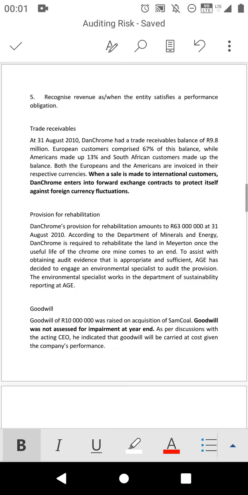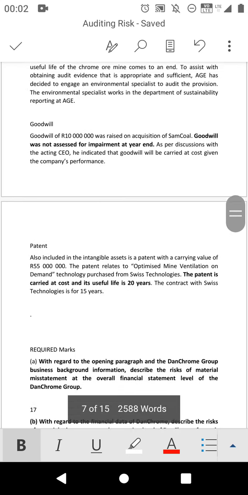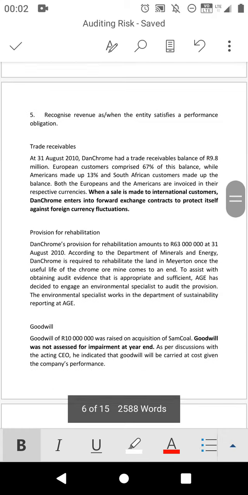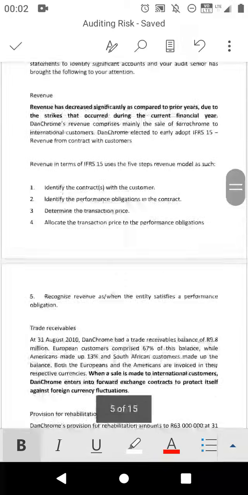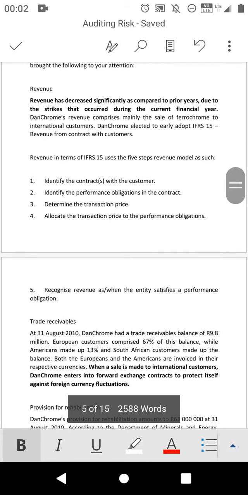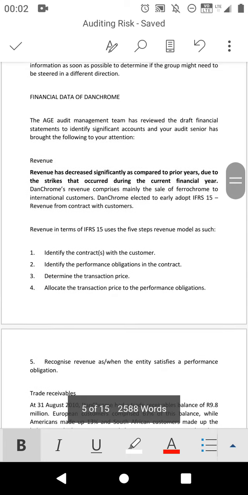Okay, then we have provision for rehabilitation, then we have goodwill, and we have a patent. So that's the assertion that you have to pick up. You're going to have revenue, which you know is IFRS 15. There is a risk that they won't comply with what? With IFRS 15. Okay, let's read this one.